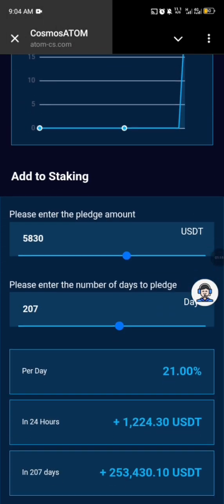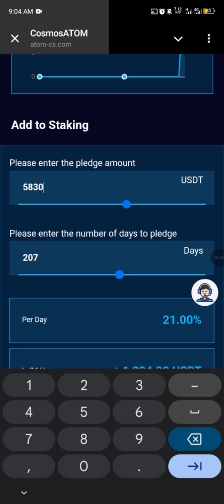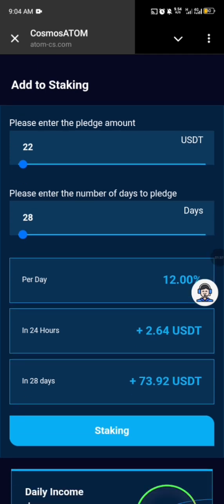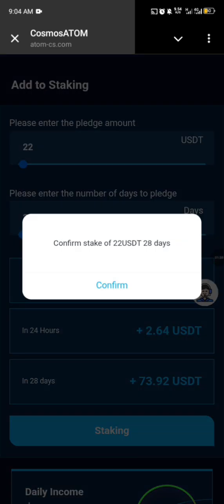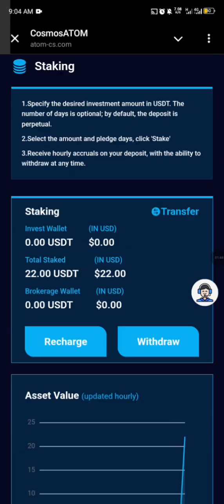I will stake it with them for 28 days, and you will see the amount that I will get for this $22. I know the amount may be small for your face, but it's worth it for a beginner to start with. And if you have a lot of money that you can start with, you can just start it. So now I will trade for 28 days, and you see that I have 73 USDT here, which I will get back after 28 days.